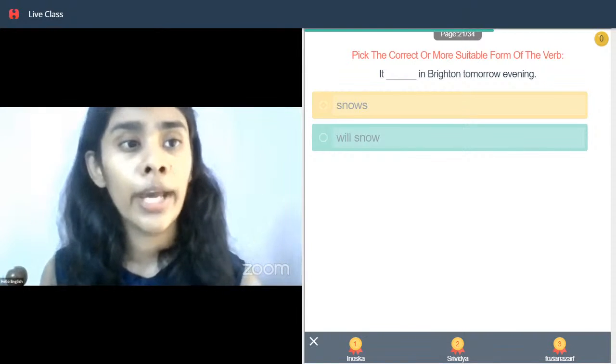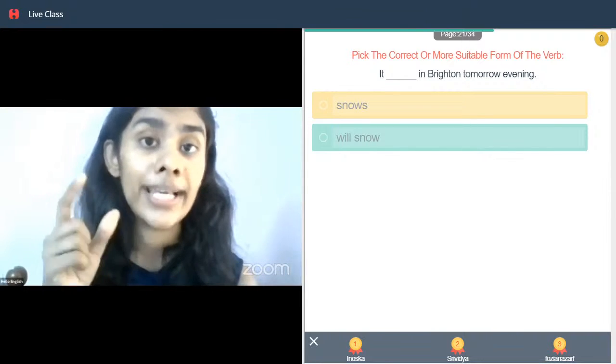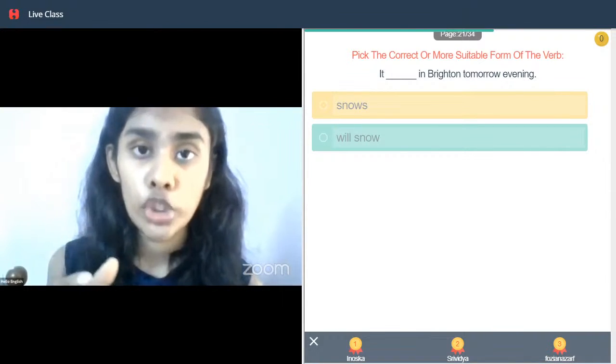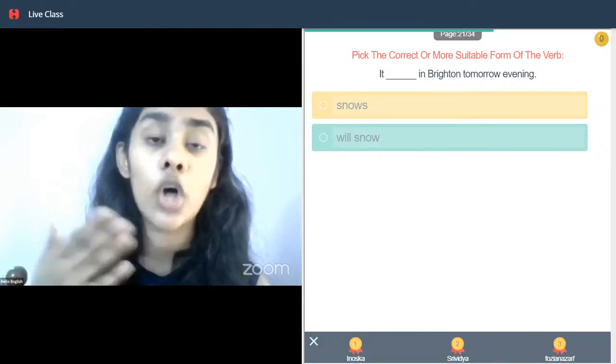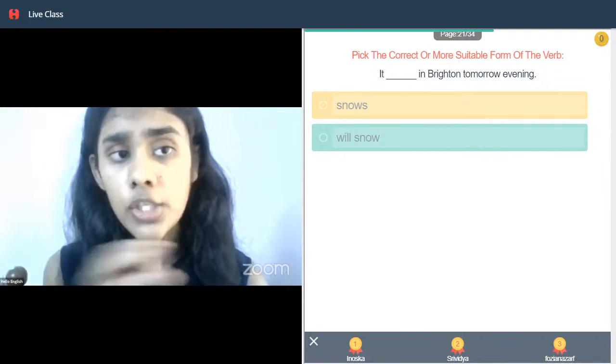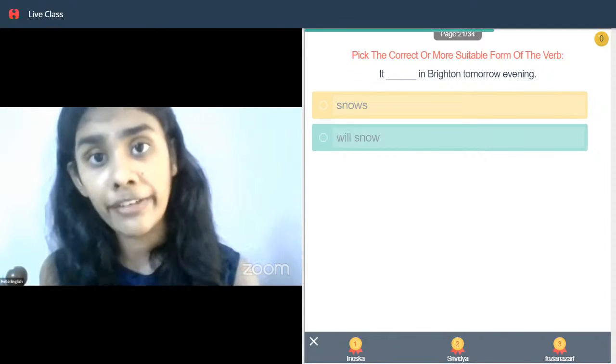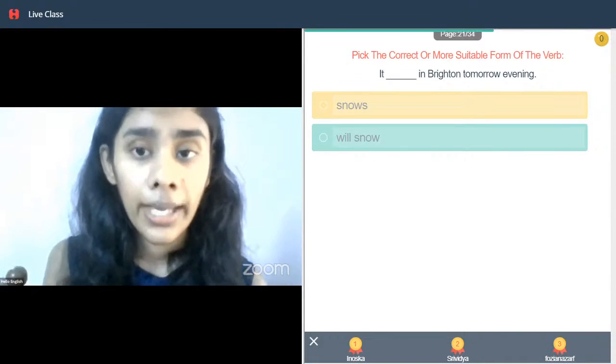Now, in this case, we cannot use the first option: it snows in Brighton tomorrow evening. Snows ka istemal or the simple present is usually used to show activities or habitual activities that normally happen. Usually happen, right? So is this happening usually? Can you see the words tomorrow and evening? Yani ki kal. In the evening.